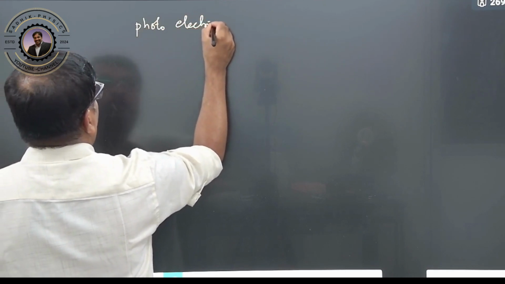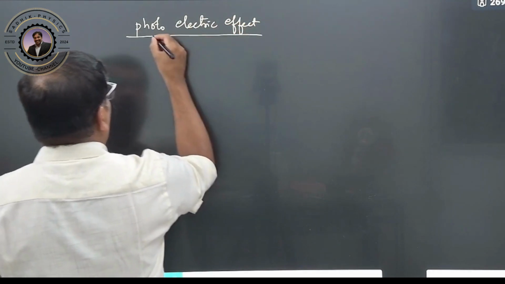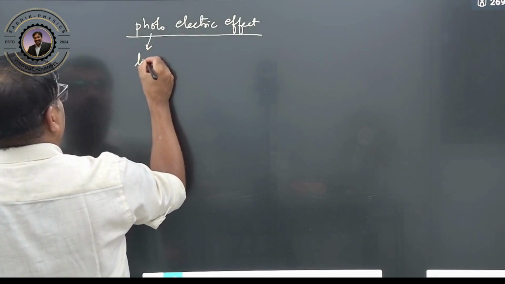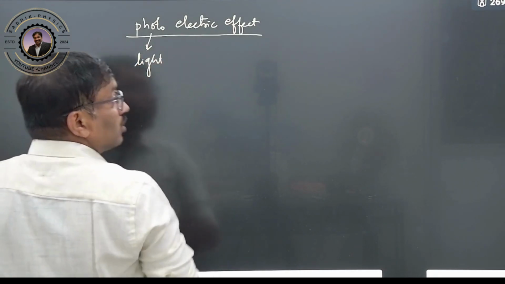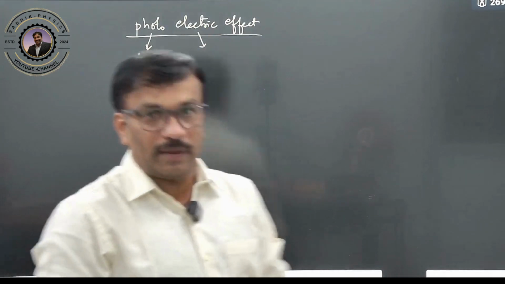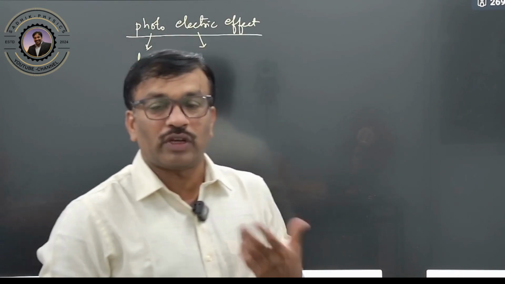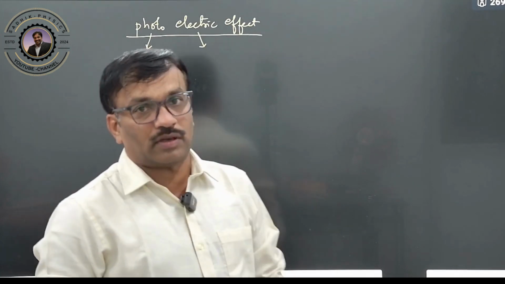In the name itself there is photo. Photo means light. So what is light doing? It is showing an effect on the electrical, and electrical means current. Therefore it is showing an effect on the current.